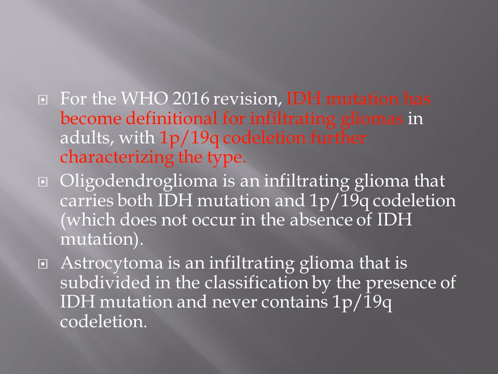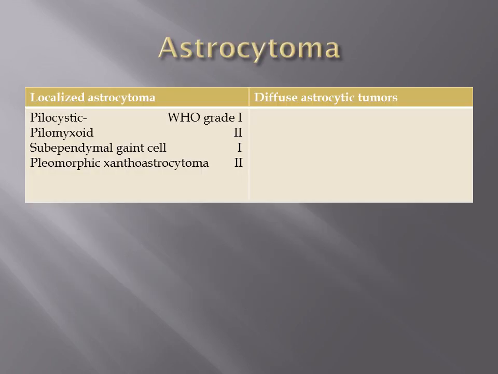If they are showing 1p19q co-deletion, definitely they should come under oligodendroglioma. The only tumor which possesses 1p19q co-deletion is oligodendroglioma. The tumors which possess IDH mutation are considered IDH mutant type, and those which don't show IDH mutation are considered IDH wild type.